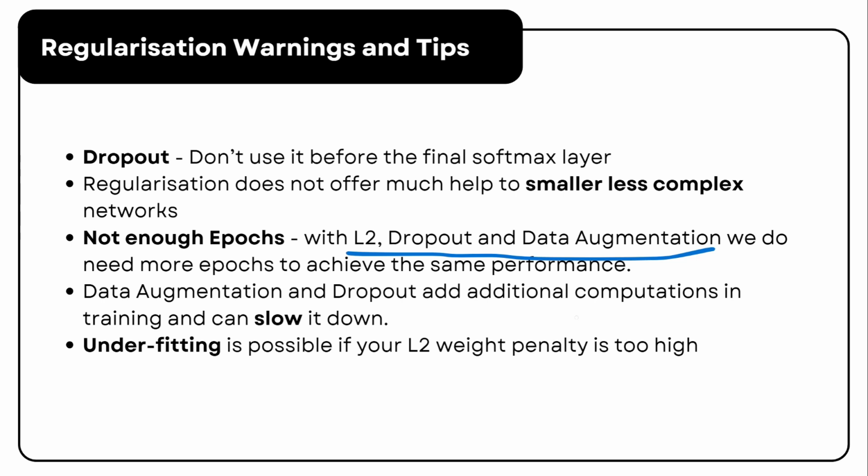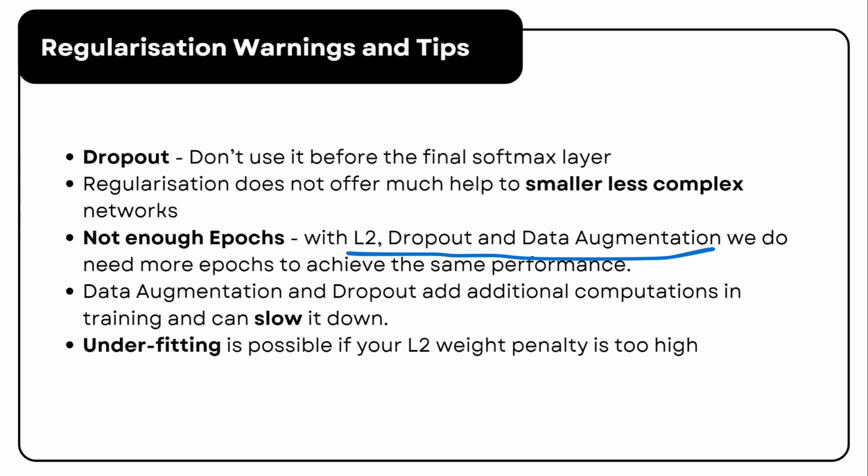For the training speed impact, techniques like data augmentation, dropout, and batch norm introduce additional computational overhead, which can slow down the training process. This slowdown is an important trade-off to consider.